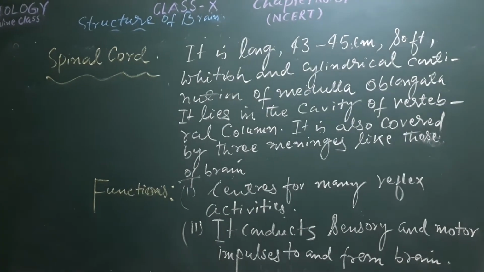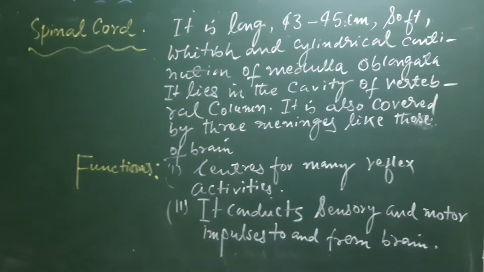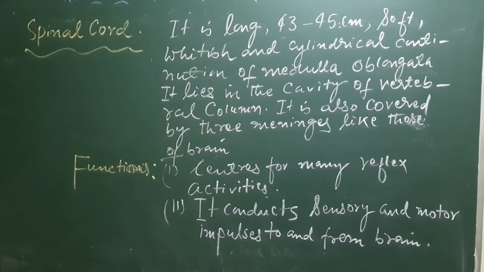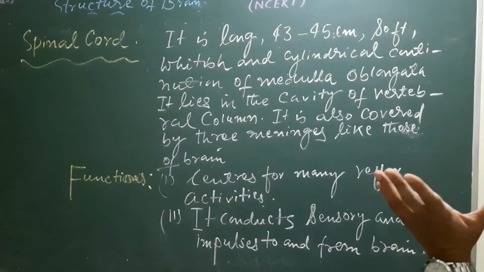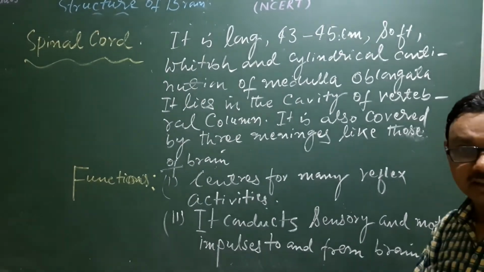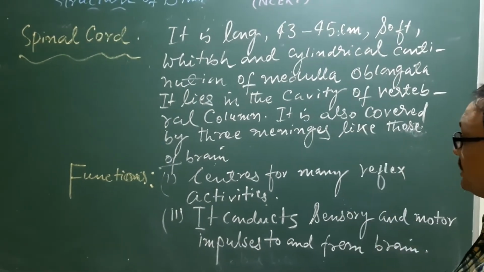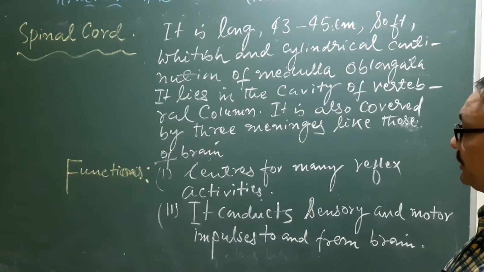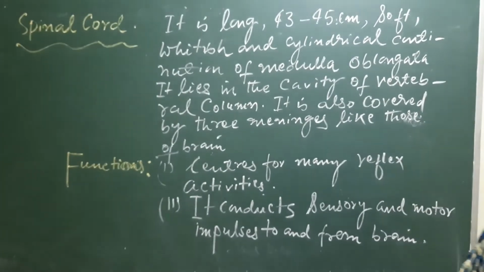It is also covered by 3 meninges like those of the brain. What are those 3 meninges? Pia mater, dura mater, arachnoid. These are the meninges which you have seen in the case of the brain. The same type of covering is also here in the spinal cord.